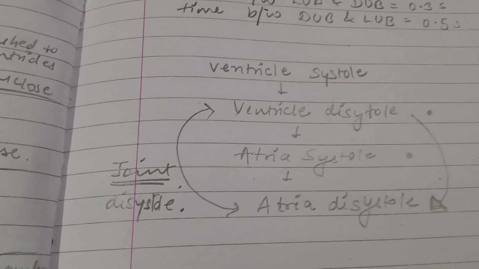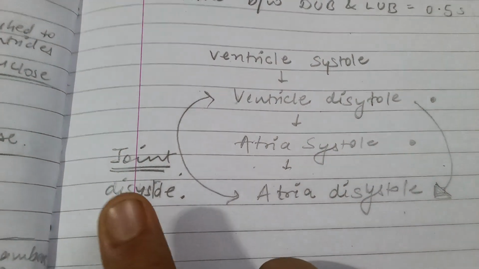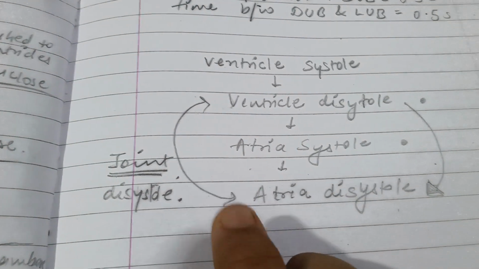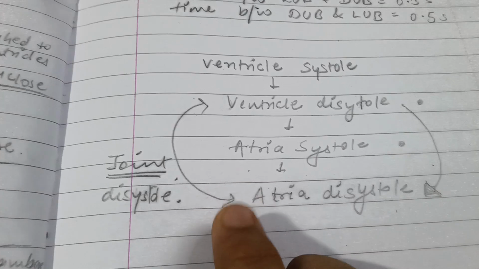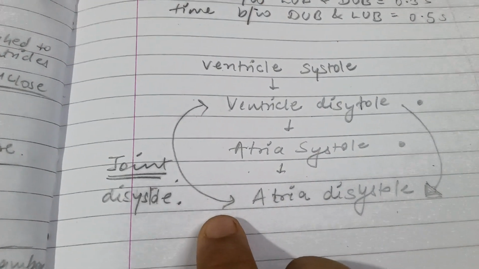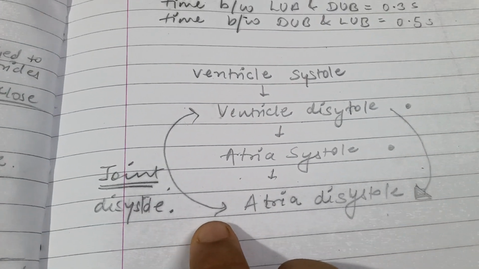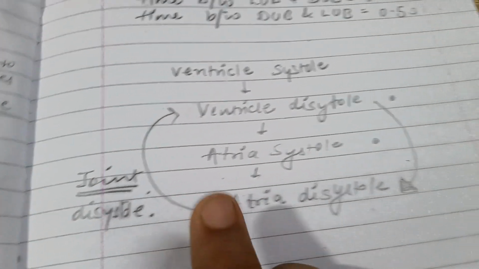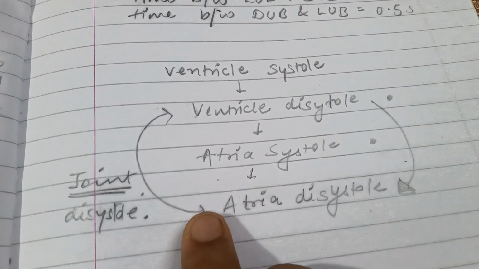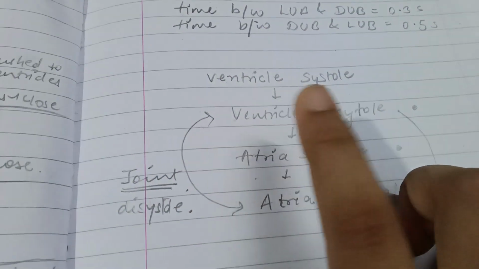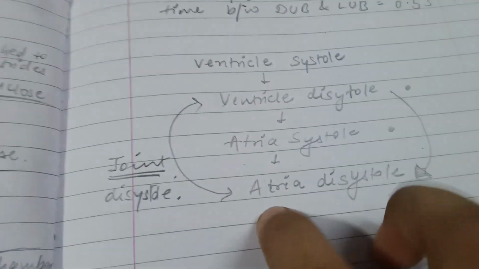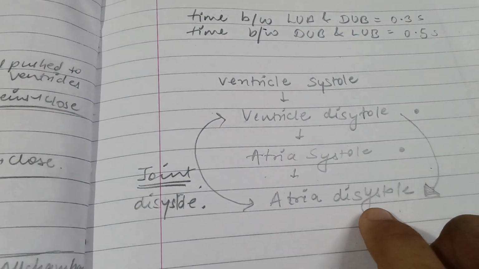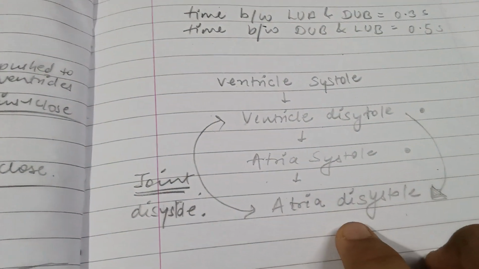Can you see I have written here joint diastole? Joint diastole is when the ventricle and atrium both are in diastole at the same time, but that doesn't mean that they are not in diastole separately. They are both in diastole separately, and the point you need to note here is that ventricular diastole happens just after ventricular systole, and it continues till atrial diastole. This is how you can clarify your confusion.